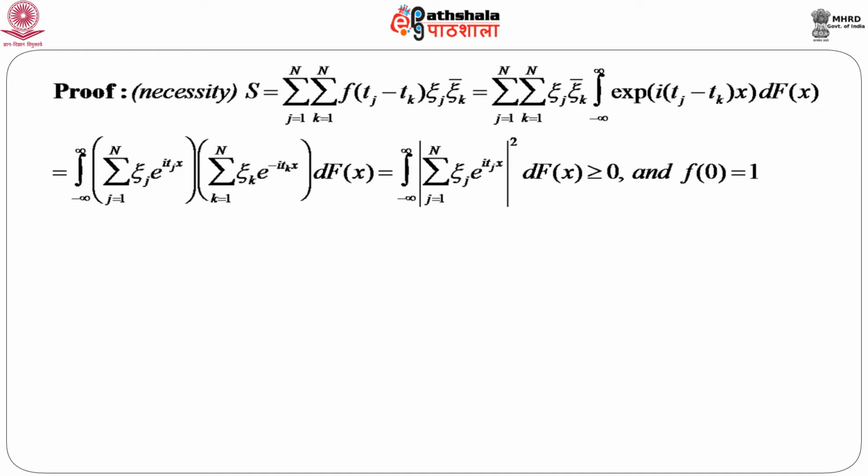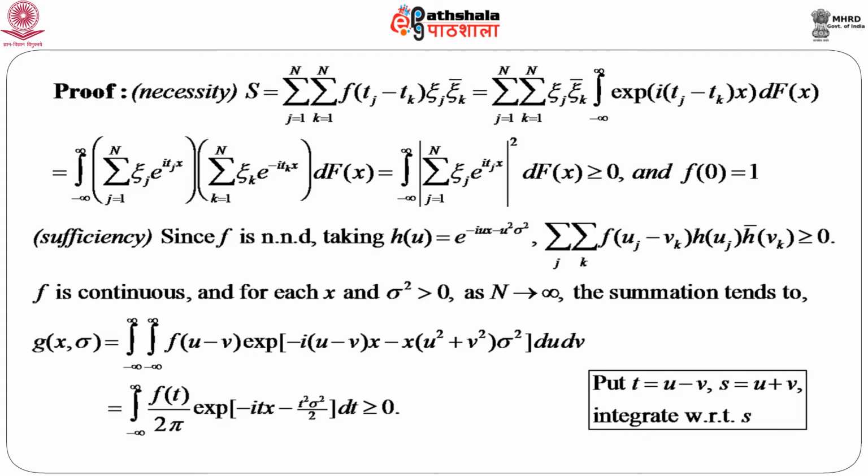Now, this is the modulus of this function, so it is always positive. So this entire quantity is always non-negative, hence this function is non-negative definite, and so the necessity part is proved. That means, given a characteristic function, this sum is non-negative definite, and if we just put t equals to 0, then f(0) equals 1, that is already given as the condition. So, necessity part is proved. That means, given a characteristic function, we can always find this sum to be non-negative and f(0) equals 1. Now comes the sufficiency part.